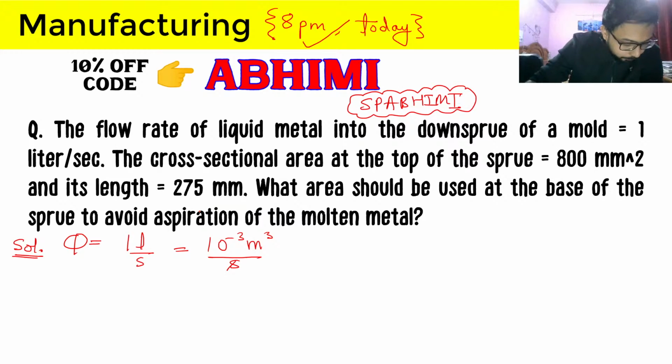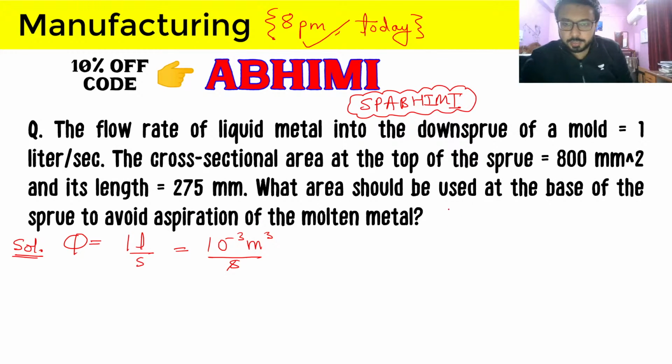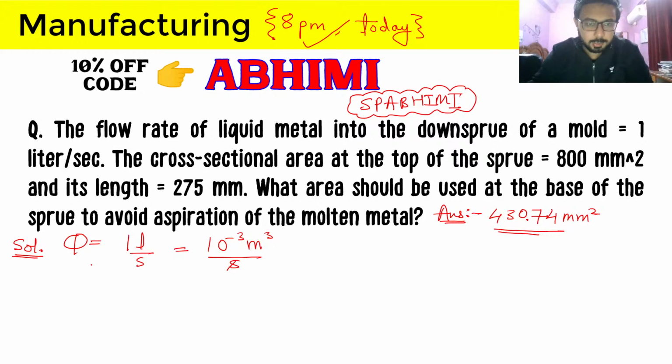So 430.74 is the correct answer that you should be getting here. And if you are getting that much variation, that much variation can make your answer wrong. You can just see where you are making the error. So this is the correct answer from the answer key.